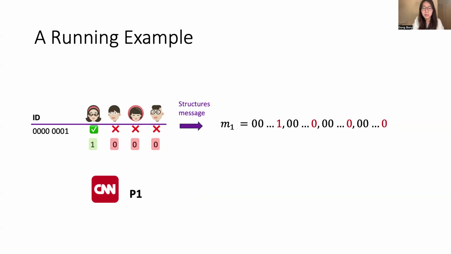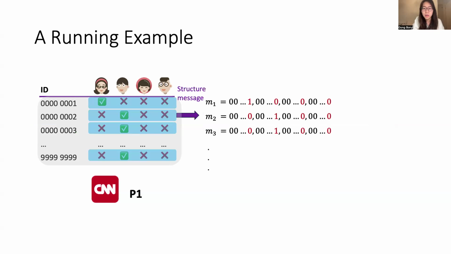Then it will pack all these records corresponding to the same entity into one message, and this message should hold some structures. Firstly, it is divided into several slots. Secondly, in each slot, the binary record is only inserted in the last bit, while others should be 0, so that we can reserve them for future computation in each slot.